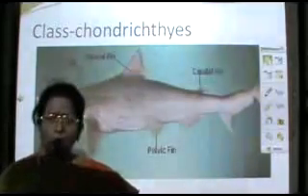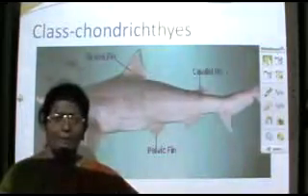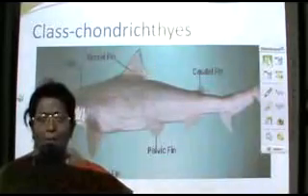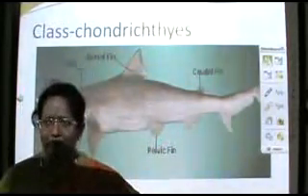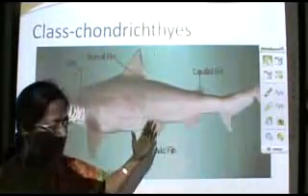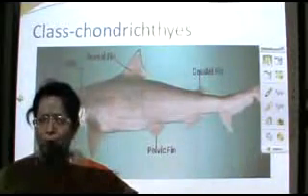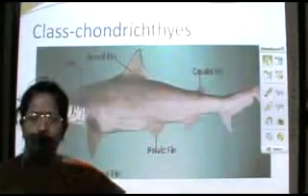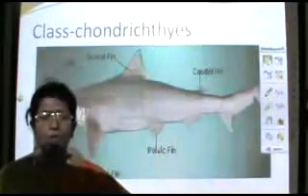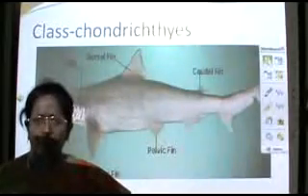Then we go on to the reproductive system. Sexes are separate and most of the females are oviparous, in the sense they are egg-laying fishes, whereas cartilaginous fishes are viviparous in nature and give birth to young fishes. Lastly, these fishes are cold-blooded animals, therefore we call them poikilothermic animals. Now we go on to the classification of fishes, where they are broadly divided into the cartilaginous fishes called the chondrichthyes and the bony fishes called the osteichthyes.